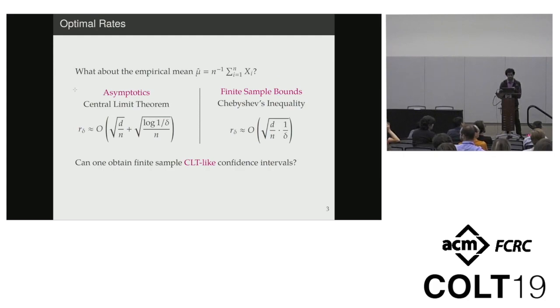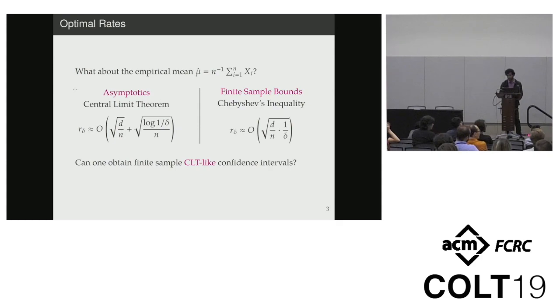So the first kind of rate is an asymptotic rate, as the number of samples n tends to infinity. In this situation, the kind of recovery guarantee that you can expect is a confidence interval of the radius root d over n plus root log 1 over delta over n. And this is optimal for Gaussian, so you really can't expect to do any better than this.